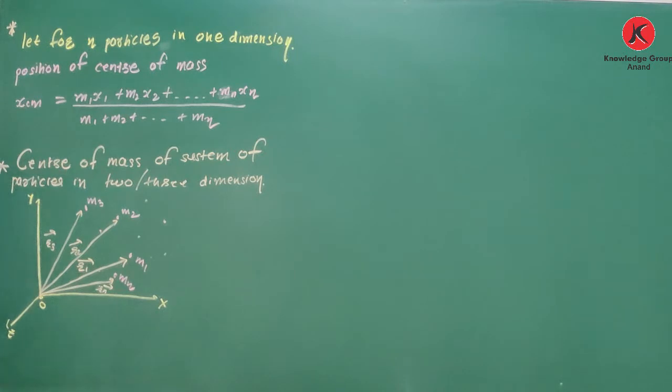Clear about this? So yes, we have n particles. Their masses are respectively m1, m2, m3 and so on up to mn, and their position vectors with respect to origin are r1, r2, r3 and so on up to rn. Okay.